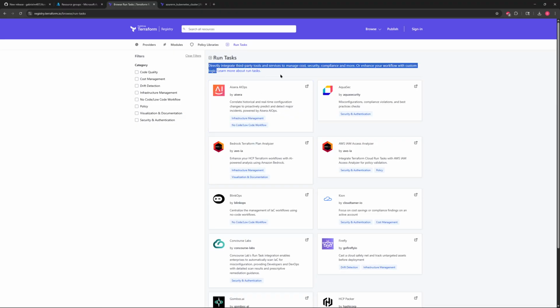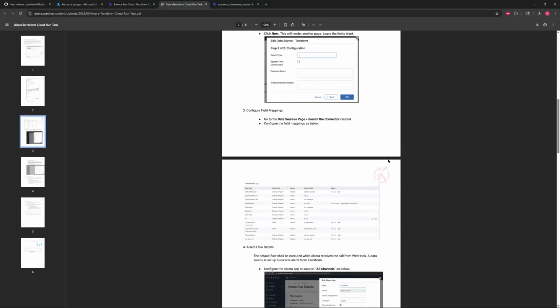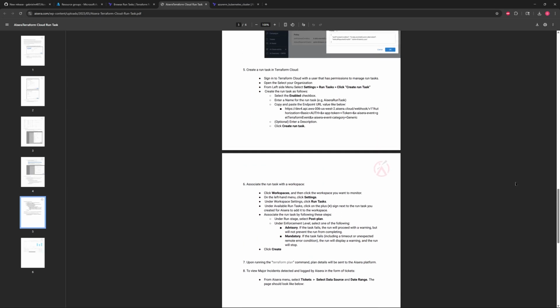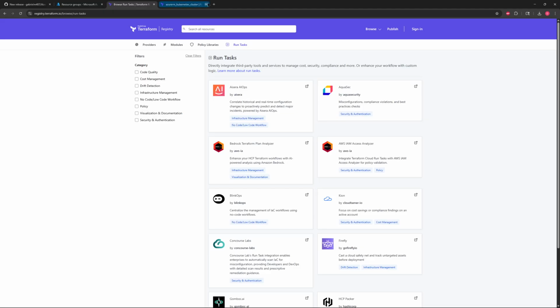Run tasks. Directly integrate third-party tools and services to manage cost, security, compliance, and more, or enhance your workflow with custom logic. So these tasks are optional things that you can include in your repositories if you want to try and enhance them very much. I've never used them myself. Looks like we have some options about how to use these kinds of things. So you can open it up. They tell you about what kinds they are: infrastructure management, no code / low code workflow. This is about security and authentication. So you can check those.